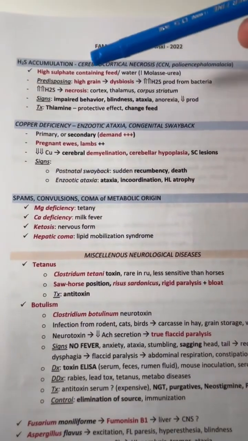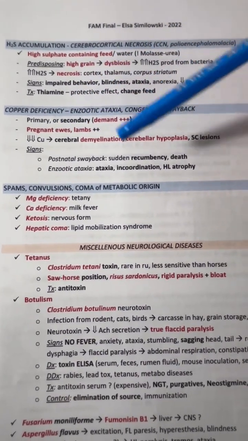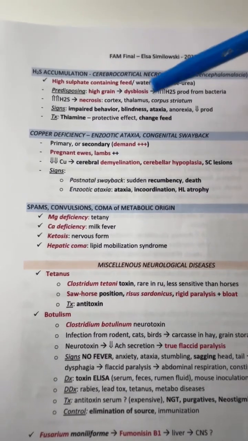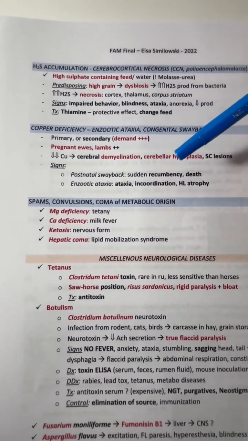For copper deficiency, it happens mostly in pregnant ewes or lambs. It's due to an increased copper demand. Due to the decreased copper, it can cause cerebellar hypoplasia, and the signs are recumbency, death, ataxia, and incoordination.